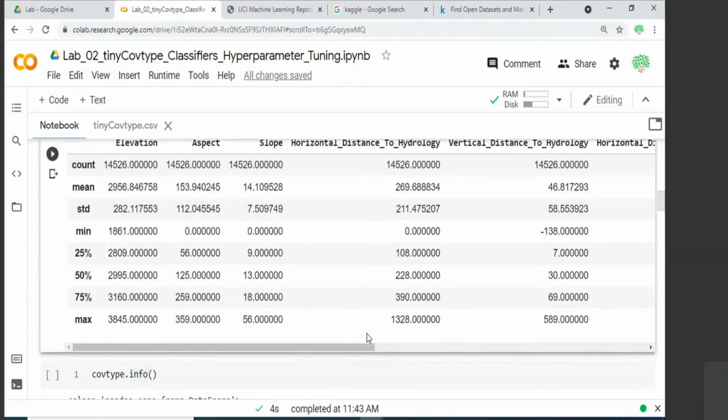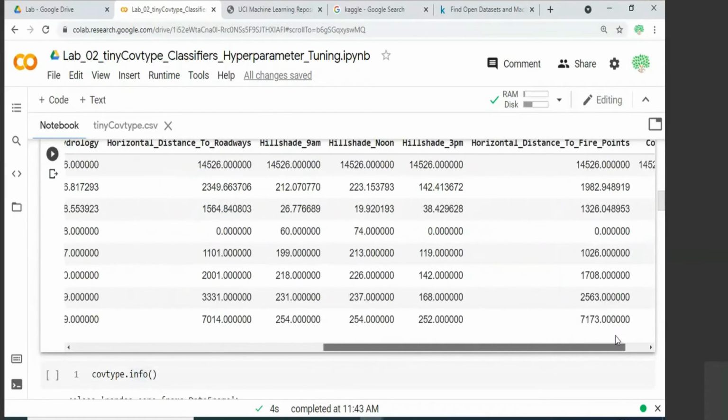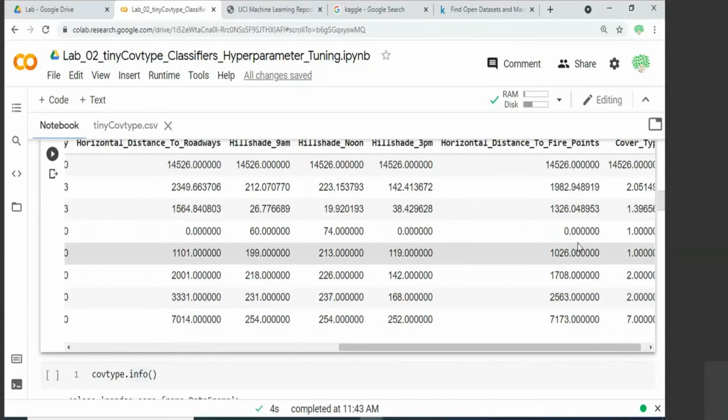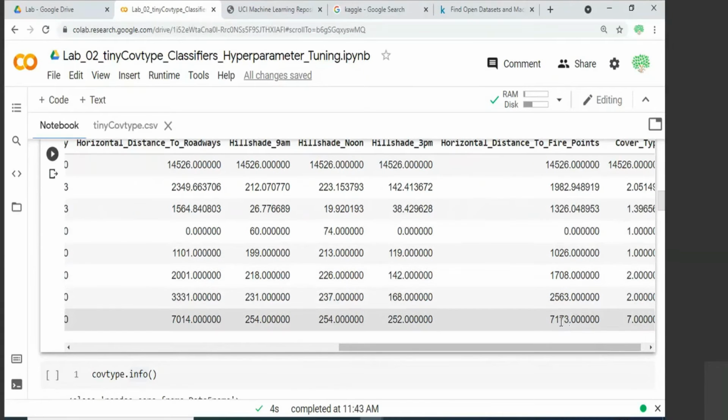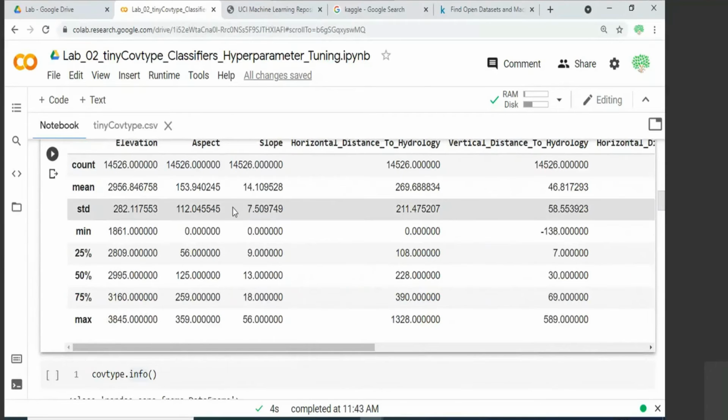And if you just scroll it here, you might even see some large values. So here it is something between 0 to 7,173. So there are disparities in the range of values for different attributes. And when we use a gradient descent based approach to find the best theta parameters, it is a good practice to bring all the attributes to a similar range, preserving the scale, but bring it to a similar range.